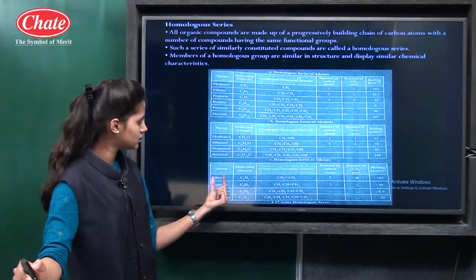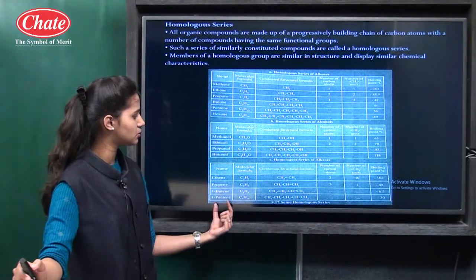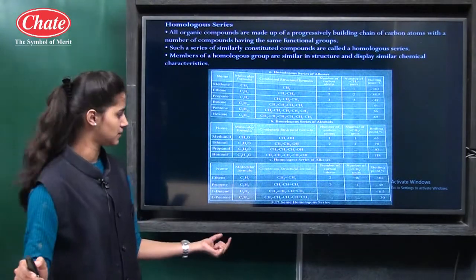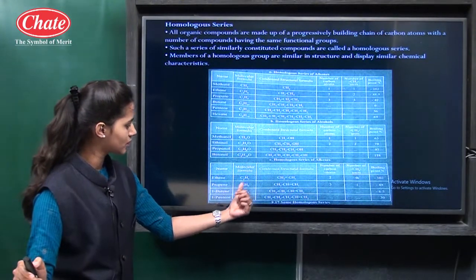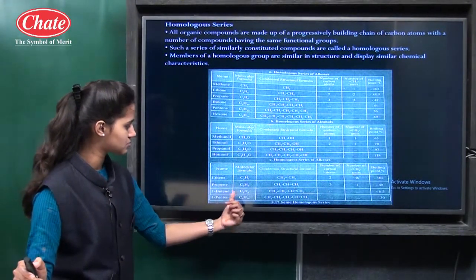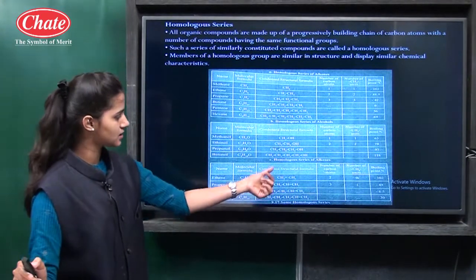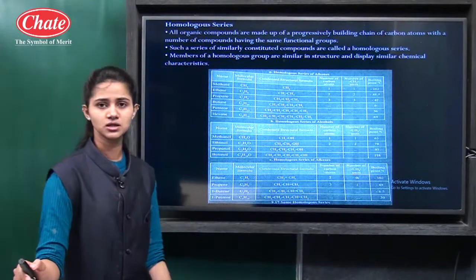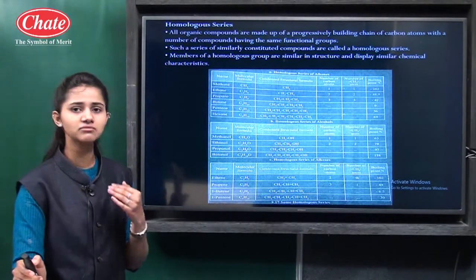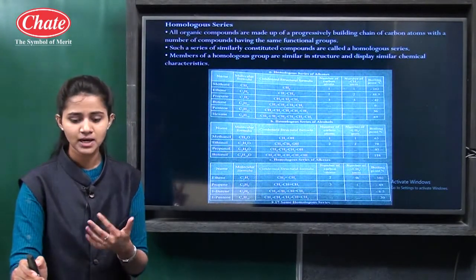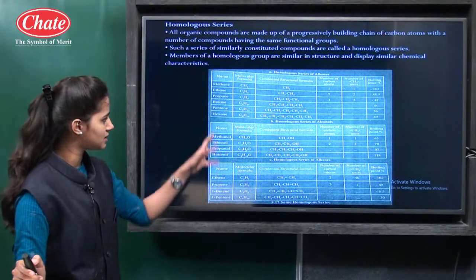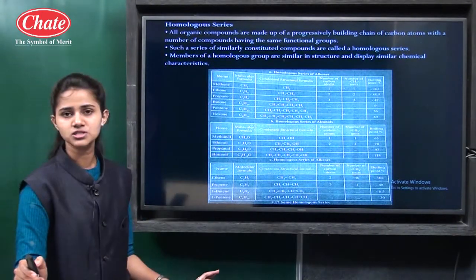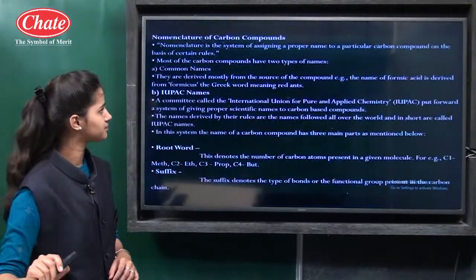From ethane, ethene; propane, propene; butane, butene; pentane, pentene. Molecular formula C2H4 for ethene, propene C3H6, butene C4H8. Again, their structural formulas, number of carbon atoms and number of CH2 units are given. Every time we observe they increase by 1, and the properties of all the members present in that particular homologous series are the same.